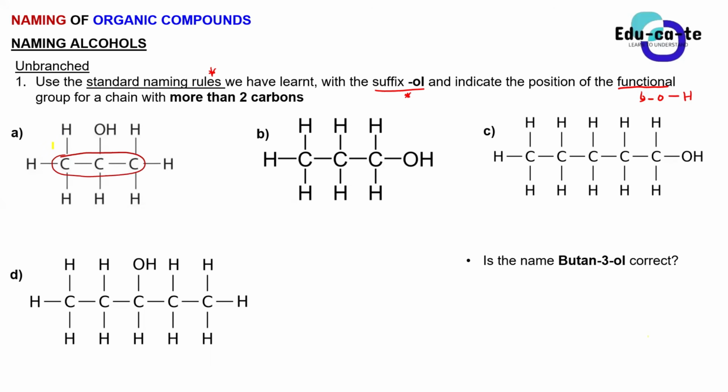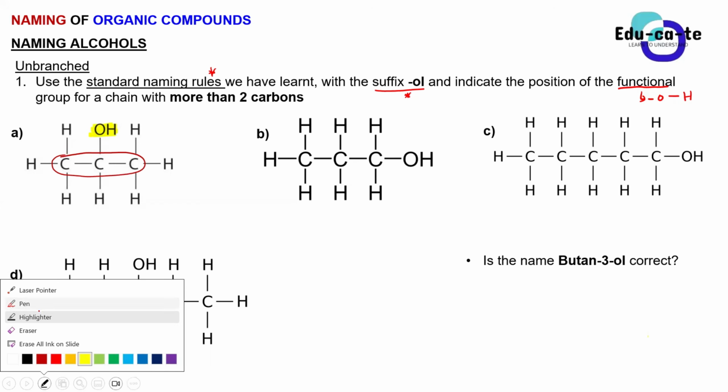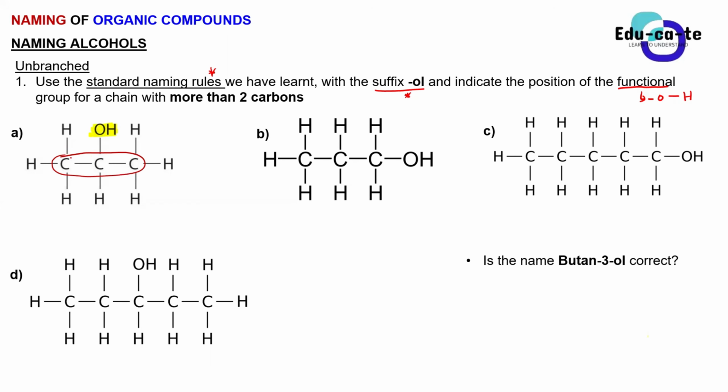Yes, sir. On which carbon is the functional group? Carbon 2. Yes, so this OH group, which is our hydroxyl group, is found on carbon 2. Even if you number from right to left or from left to right, you are still going to find your hydroxyl group on carbon number 2.